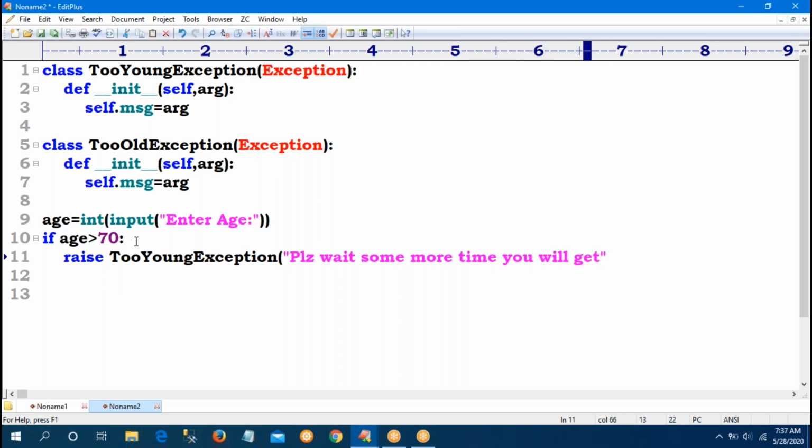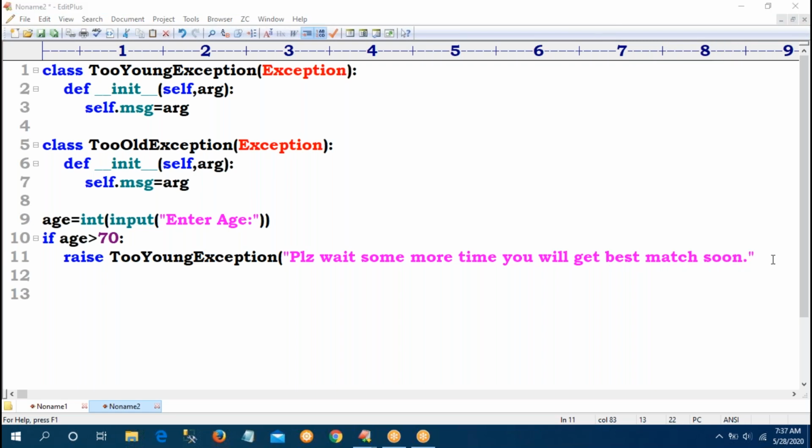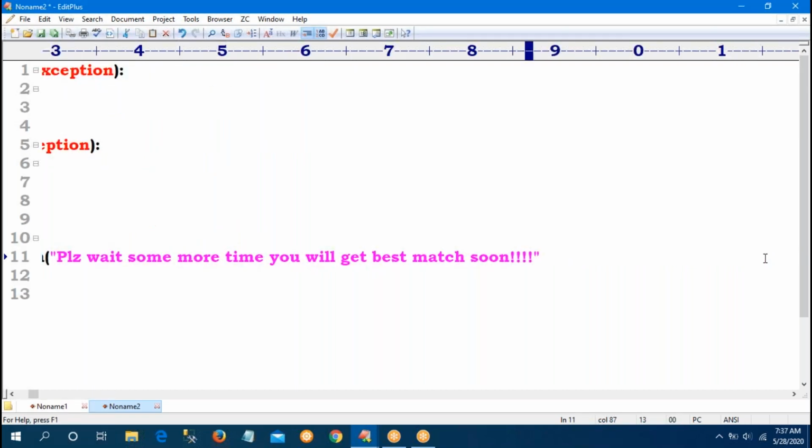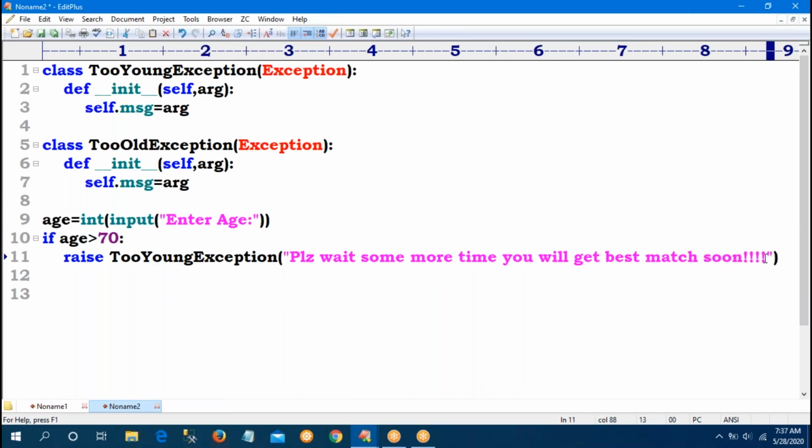You will get the best match soon. Like that, I am providing a message, because the age is greater than 70 years. Now he is trying to apply to the matrimony. That's why I'm providing the message. I can provide the tooYoung exception.